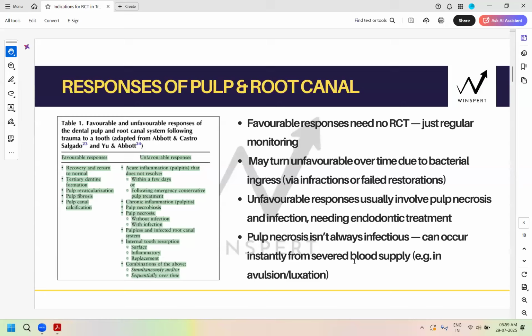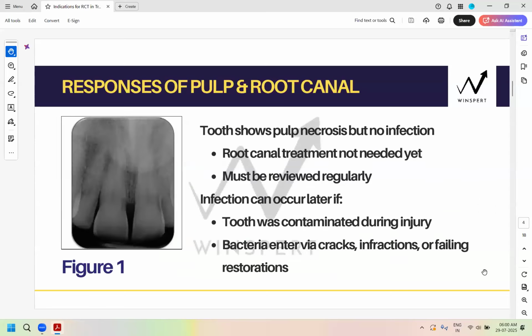Now coming back to the situation where pulp necrosis is not always associated with an infected canal and could be just a crushed or severed blood supply during an injury, like in luxation or in avulsion. That's an instant necrosis where the blood supply is cut off. Whenever there is luxation, dislocation, or avulsion, that's an immediate cut off. Now there is an example I want to show you here.